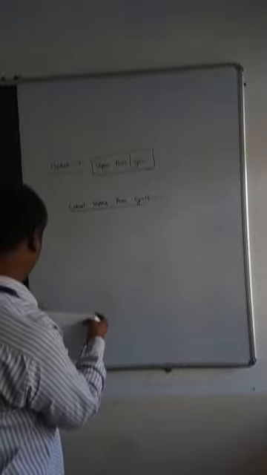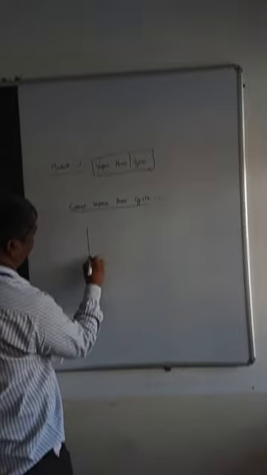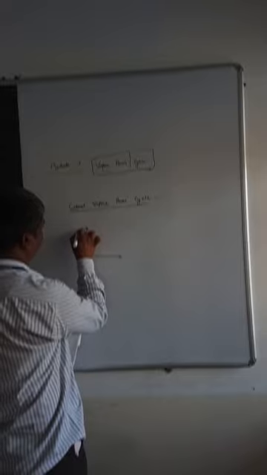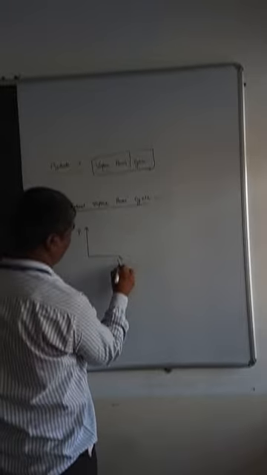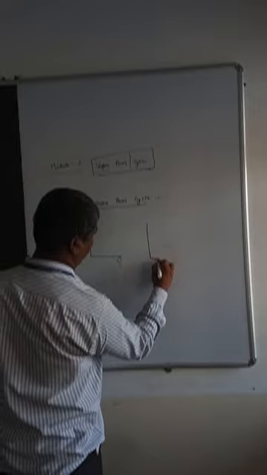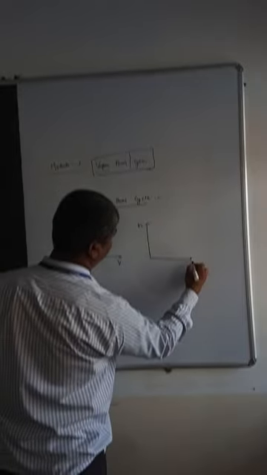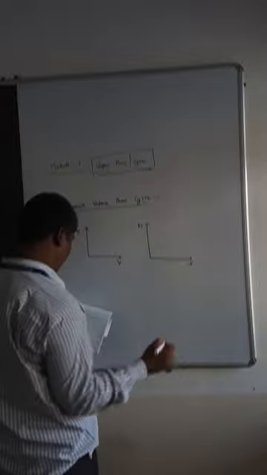Carnot vapour power cycle. You already know the PV and TS diagram. Whatever we have done in earlier phases, we have drawn PV and TS diagram. Here I will draw PV and HS diagram. HS is enthalpy. Enthalpy is a function of temperature itself.